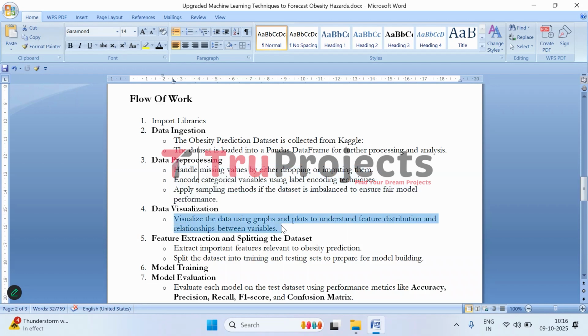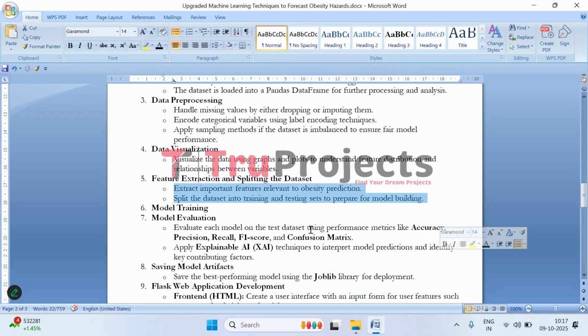Then comes data visualization. So here we use graphs, charts, and plots to understand the data better. This helps to identify patterns, relationships, and trends between different features, making it easier to interpret the data. Then comes feature extraction. So here we select the most important features that influence obesity prediction. So we will be dividing the dataset into training and testing sets so the models can learn from one portion, that is training data, and they will be evaluated on the other set.